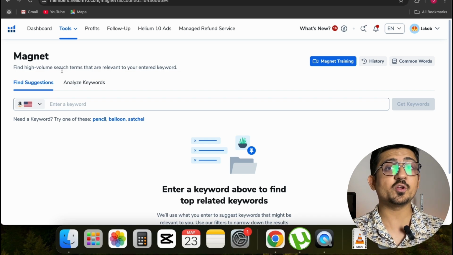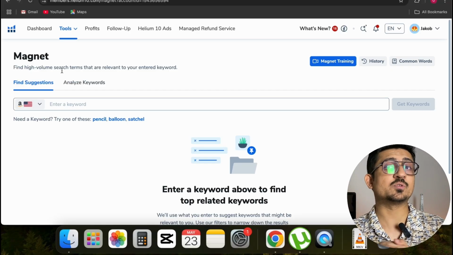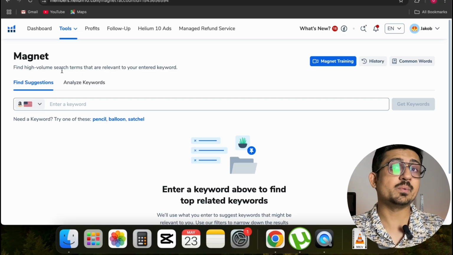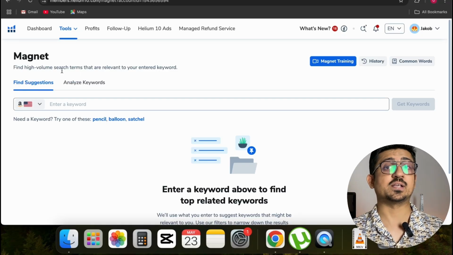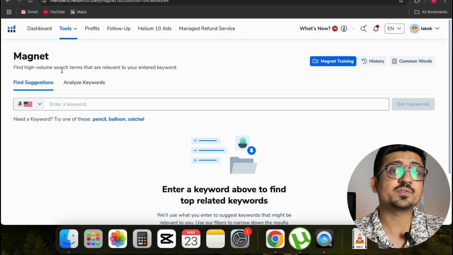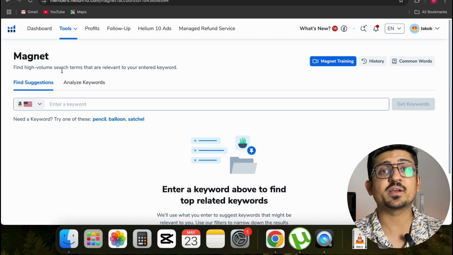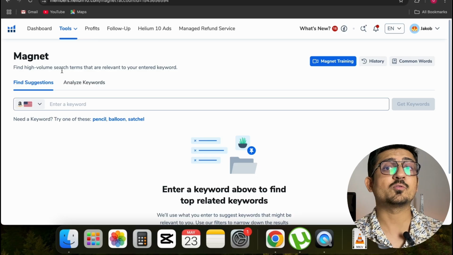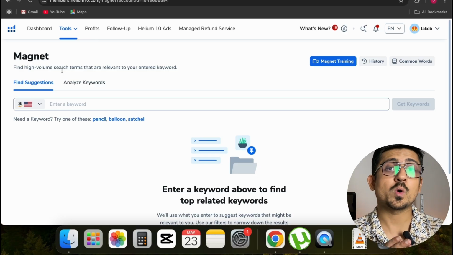So basically, if you know who your target audience on Amazon is, and they want to purchase your product, what are the keywords and terms they're searching on the Amazon search engine? Because as you already know, Amazon is a search engine just like Google, and people go there and search for the product they want. So if you get a grip on the keyword research, like how many keywords are there on Amazon which people are searching, which are relevant to your product, what is the demand of those keywords, what is the competition of those keywords, what is the Magnet IQ score, what is the search volume.